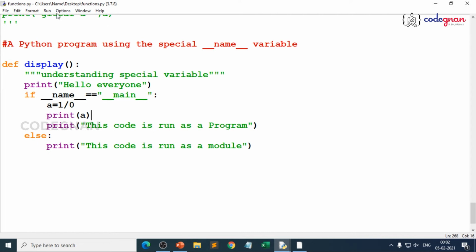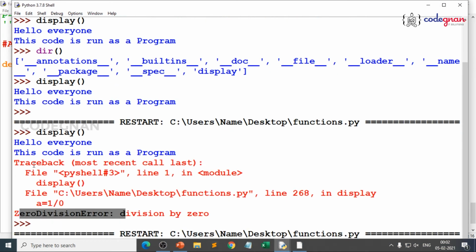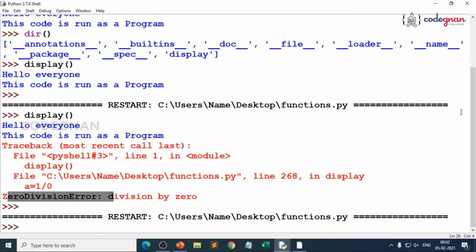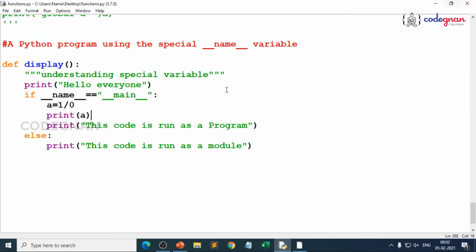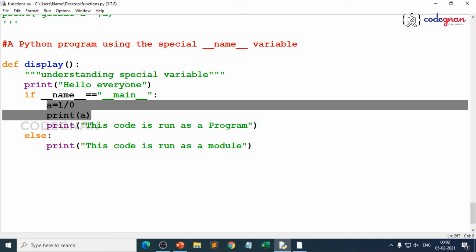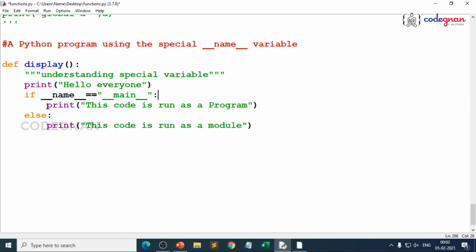Now when you save and execute this, what is happening? When you call the function, you would find some result. Let me execute this once more. You see, it's zero division error. Why? What is happening over there? Because this is not possible, right? So it is entering into the if block. Obviously, the piece of code is executing here.